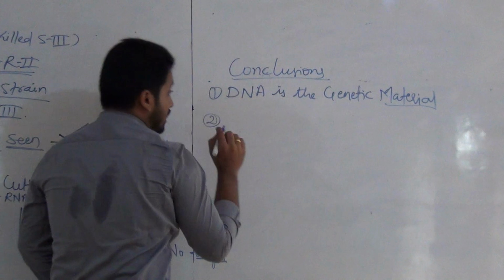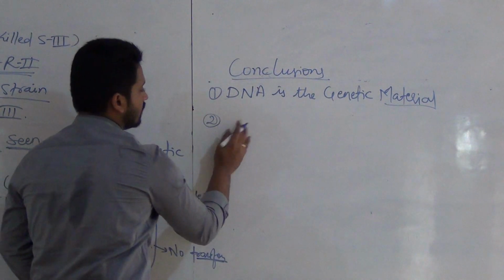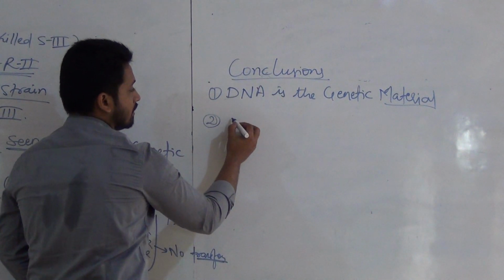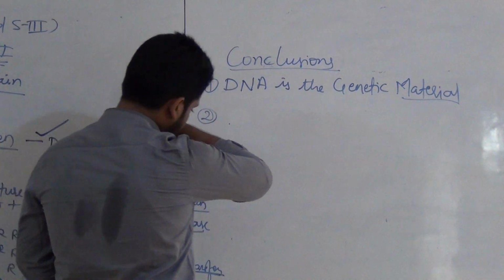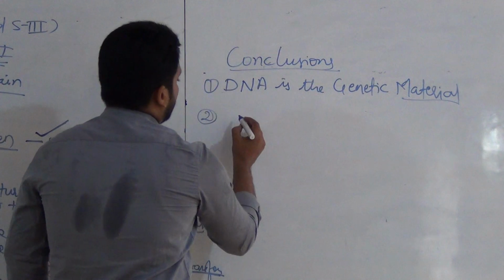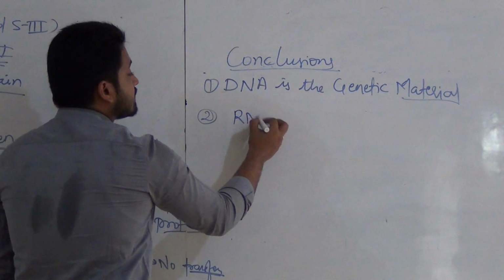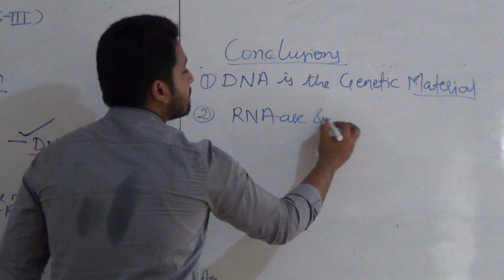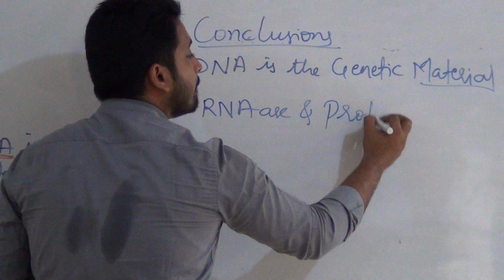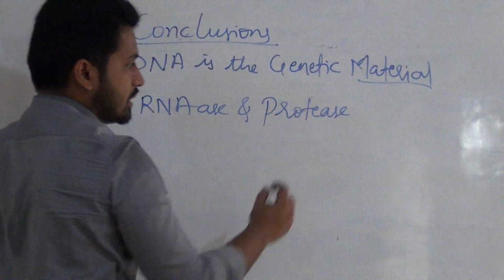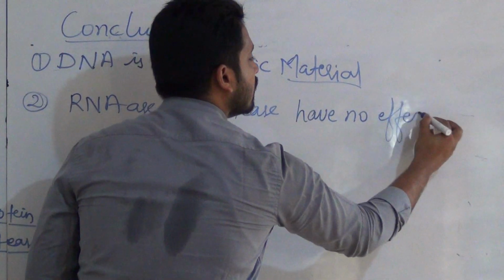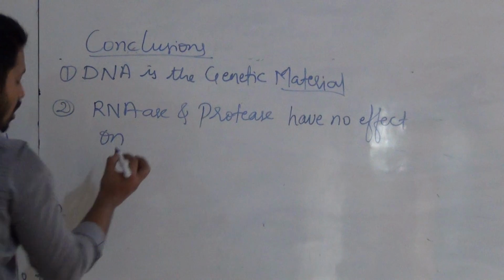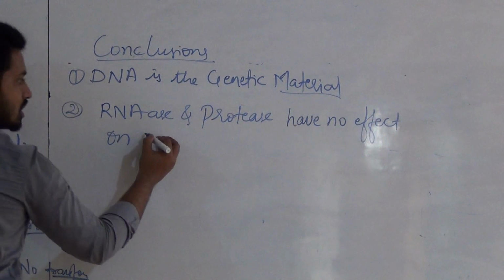Second conclusion, very important: RNAs and protease have no effect on transformation.